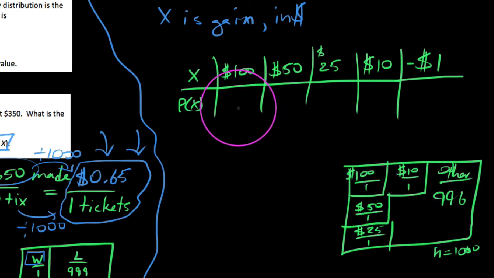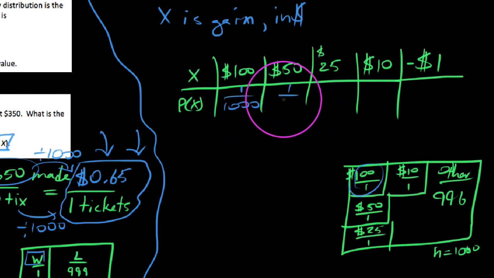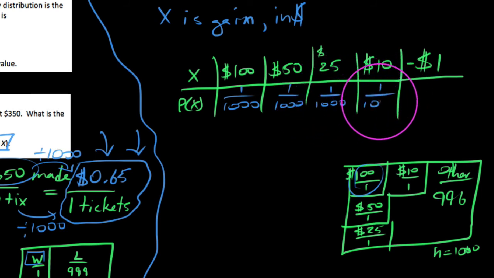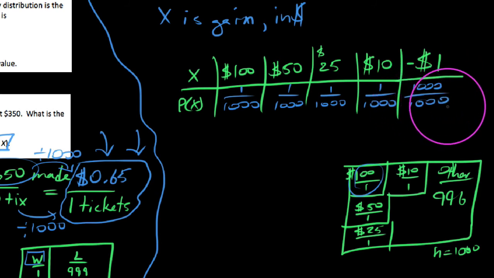So again, let's determine the probabilities. How likely is it that I win this $100? Well, there's only one thing that wins me this $100 out of 1,000. So this is a 1 in 1,000 chance. And likewise, it is a 1 in 1,000 chance for all of these other prizes because there are only 1 of each out of the total of 1,000. Now, here's where we come back to the sticking point. Again, with probability distributions, usually you'll have all of your probabilities add up to a total of 100%, and that's good to have. But with expected value, sometimes it's easier to just take the approach of, well, when do you lose your dollar? Well, you're going to lose your dollar all of the time, so 1,000 1,000ths of the time. For all 1,000 tickets, you're going to lose your dollar.